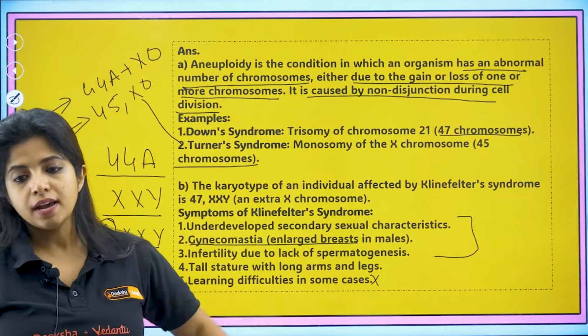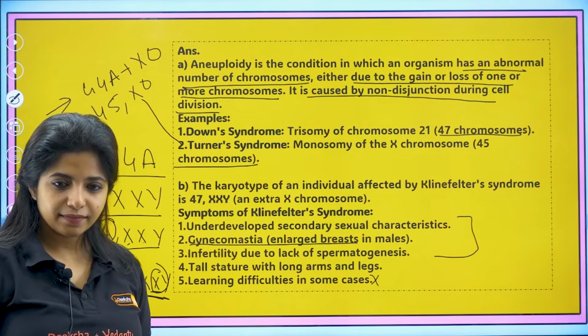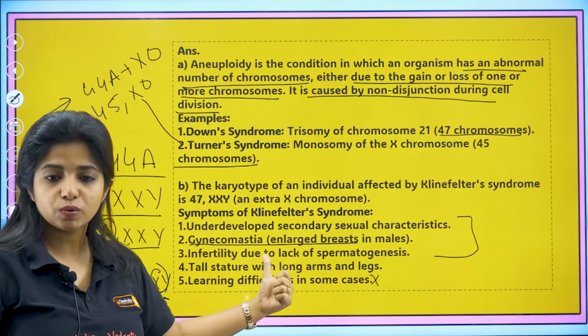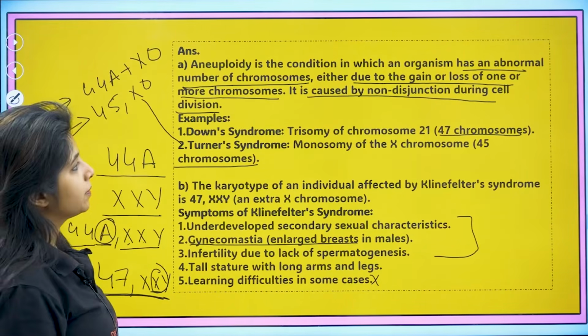infertility due to lack of what? Spermatogenesis, that is happening over here. Perfect. They have underdeveloped secondary sexual characteristics, which is why they would not be showing spermatogenesis, my dear children. I hope that's also clear.